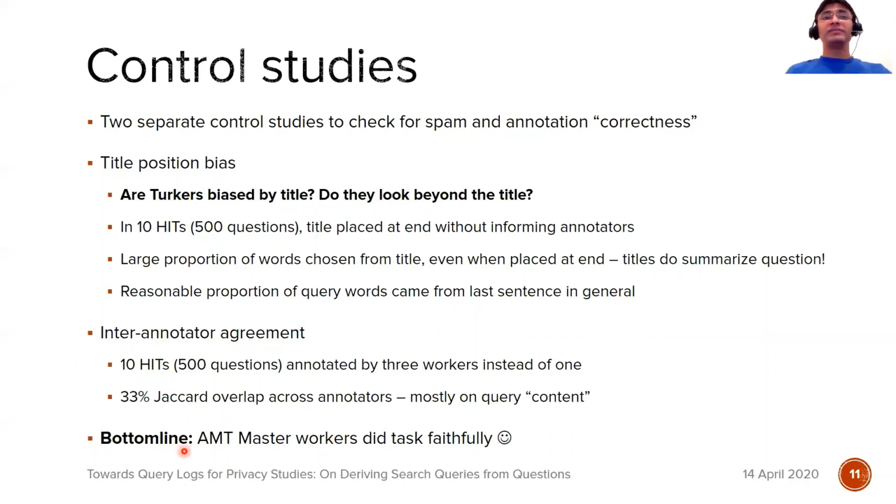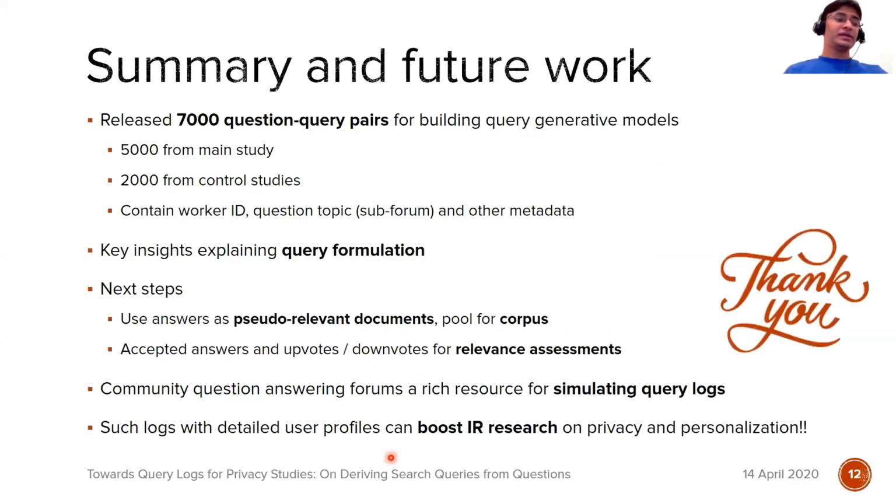The bottom line from these control studies was that our guidelines were sufficient and the AMT master workers did the desired task faithfully. So this brings us to the summary and our future work for this project. The key contribution is that we released 7,000 question query pairs for building query generative models, and in the process derived key insights explaining query formulation.